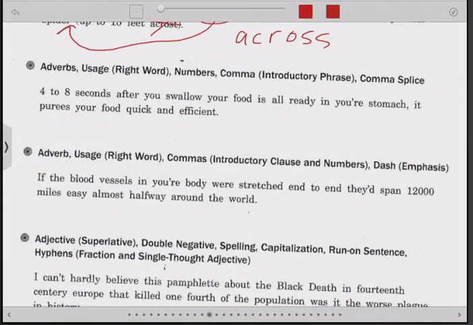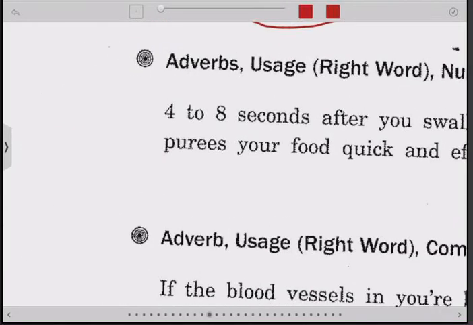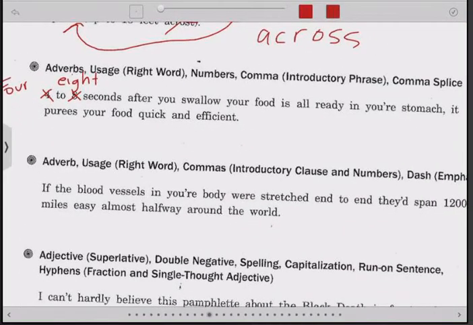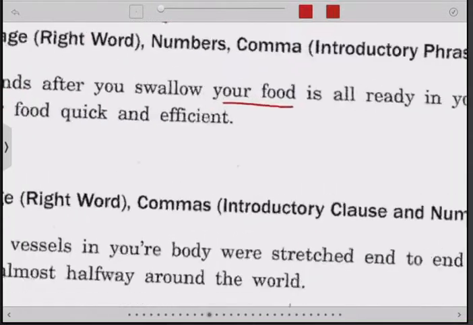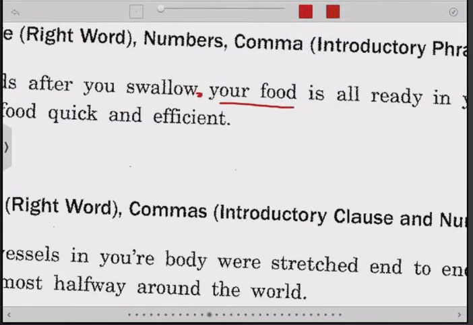All right, 4 to 8 seconds after you swallow, we know that you cannot start a sentence with a numeral, and also these are single digits, which means they are written out as words. 4 to 8 seconds after you swallow your food, or 4 to 8 seconds after you swallow. Where does your food belong to? Is it your food is already in your stomach, or is it after you swallow your food? It belongs to, it's already in your stomach, so you need a comma here. That's where introductory phrase commas are very, very, very important.